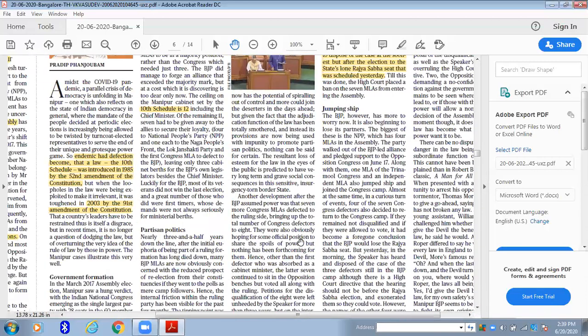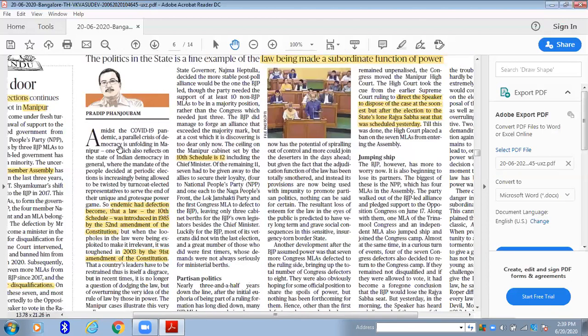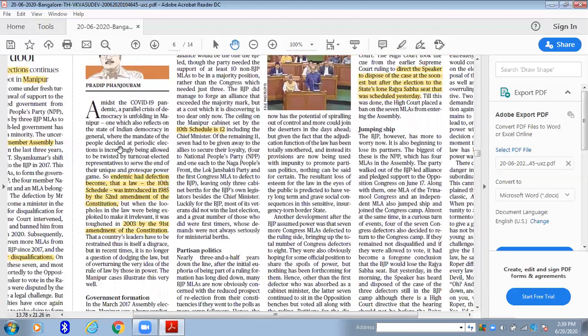Okay, now if you look at the entire keywords. In the previous article, you learned about defections, and this article is also about Manipur, and that too the same defection. See, this is the advantage. When you read this article, you would have read about what is meant by defection, how many members in Manipur, and that the speaker has to give a ruling on disqualification. So how the speaker does that, once you read these things, it will be easy to understand these articles again.